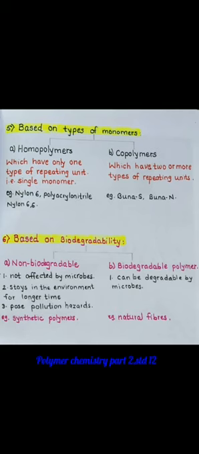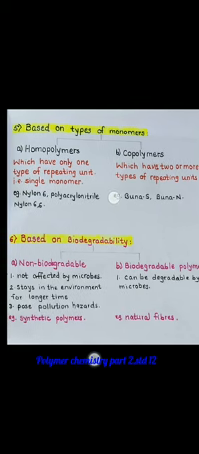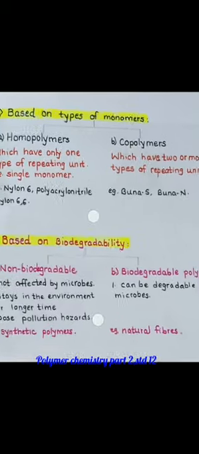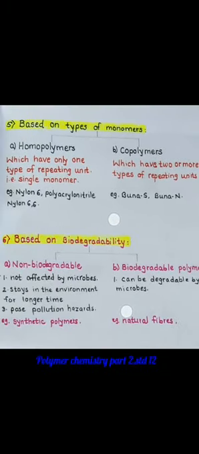Now, the next criterion of classification is biodegradability. Based upon biodegradability, there are two subclasses: non-biodegradable and biodegradable polymers. What is non-biodegradable? As the name indicates, these are not affected by any microbes. They cannot be degraded by any microorganisms, so they stay in the environment for a longer time and cause pollution in the environment. These are hazardous.